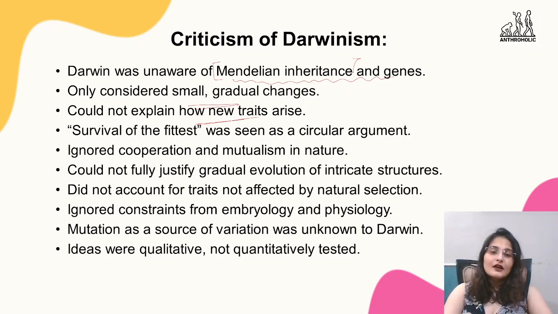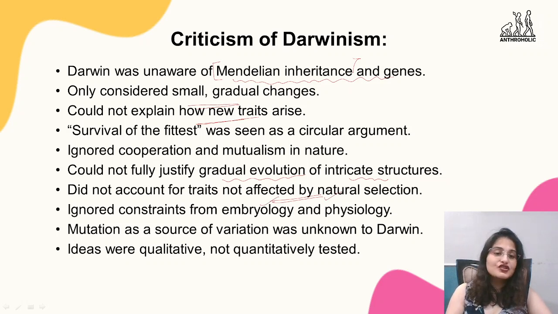Okay? Then, moreover, he could not fully justify the gradual evolution of intricate structures, which I told you, with the example of the huge antlers. So the new structures being formed, or the more complexity arising in individuals, was not explained completely, right? Traits which are not affected by natural selection, what happens to those? How are they being changed and impacted? That was not explained.